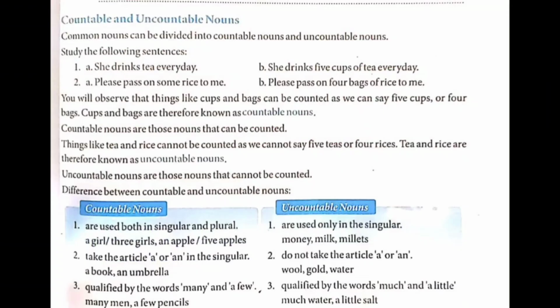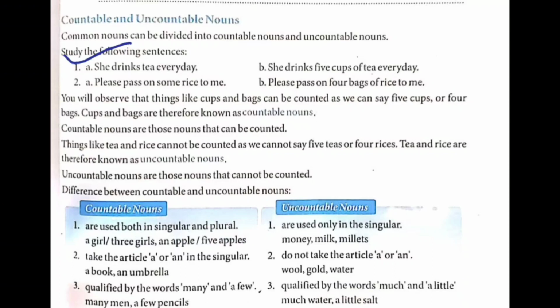Let's take a few more examples. She drinks tea every day. She drinks 5 cups of tea every day. Please pass on some rice to me. Please pass on 4 bags of rice to me. Okay, these sentences we have read. Now we will understand the meaning. You will observe things like cups and bags.